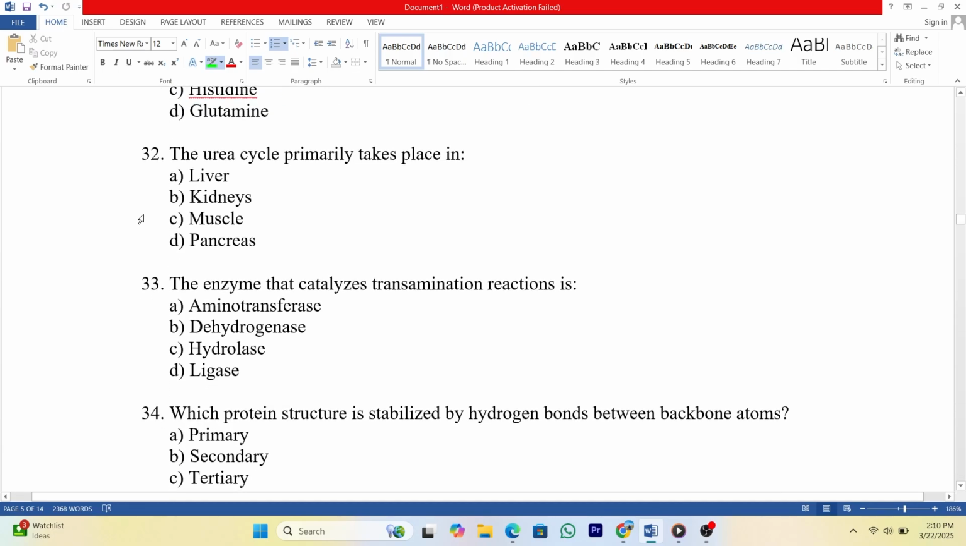32. The urea cycle primarily takes place in A. Liver. B. Kidneys. C. Muscle. D. Pancreas. Answer: A.